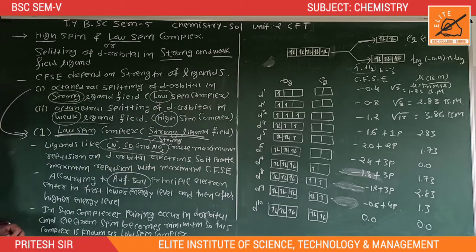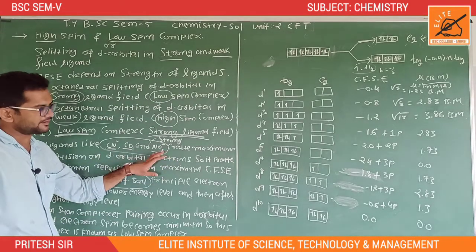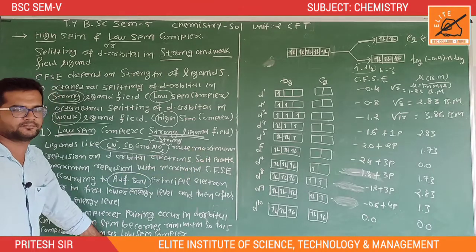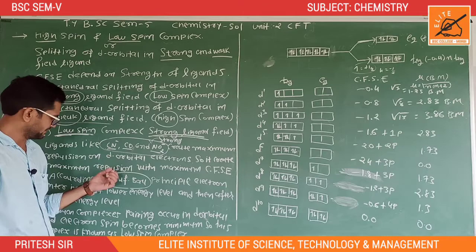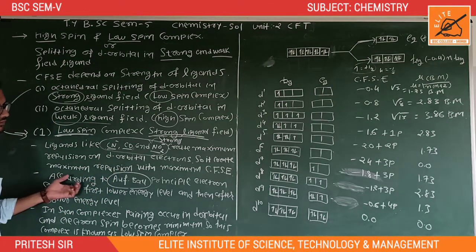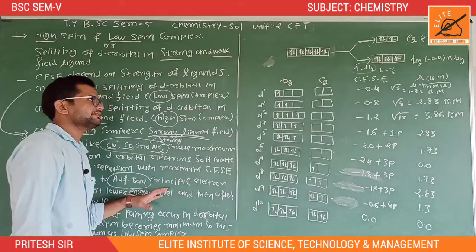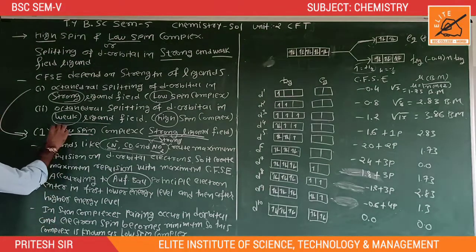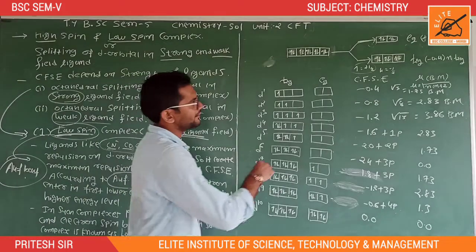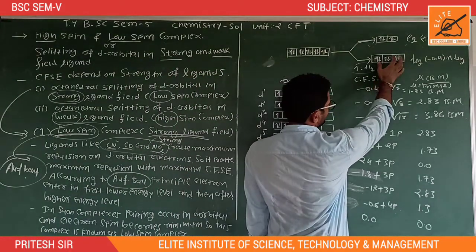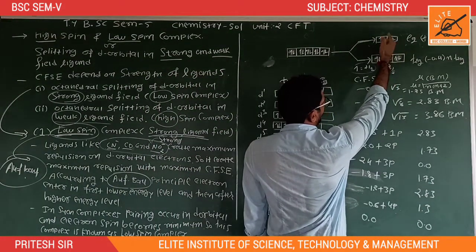Okay, so ligands like cyanide, carbonyl and nitrite create maximum repulsion with the d orbitals, so it creates maximum splitting with maximum CFSE. It means according to the Aufbau principle, here in this case, for a low spin complex, electrons are arranged according to the Aufbau principle. According to the Aufbau principle, it means the first electron enters the lower energy level, then after that the higher energy level.